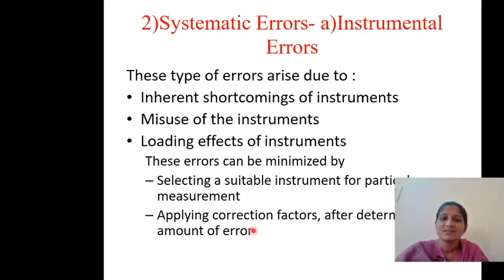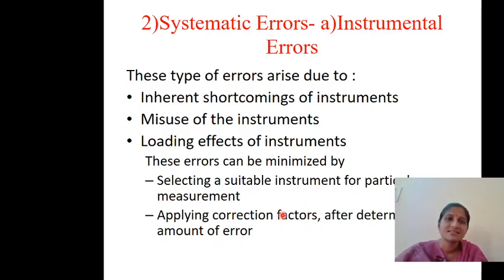Then that 0.1 amperes is the correction factor. So whenever you are measuring in the circuit, you can subtract that 0.1 and use that reading. So applying that factor is called the correction factor. So applying correction factors after determining the amount of error, you can reduce these instrumental errors.